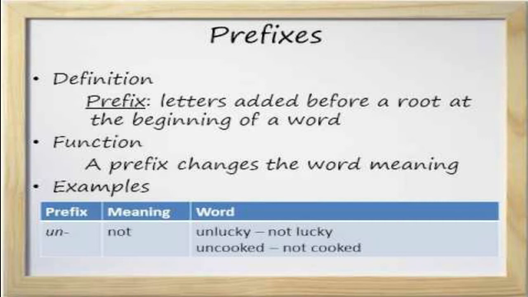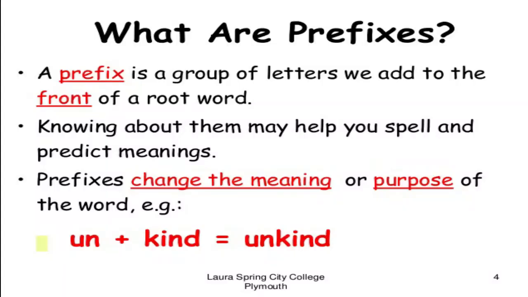So what are the root words that are present in the slide? Lucky and cooked. And we have added a group of letters at the beginning of the root word, that is un. Unlucky, uncooked. Is it clear? So dear students, do you understand what prefixes are? A prefix is a group of letters we add to the front of a word. And what is the purpose of the prefix? It changes the meaning of the word.